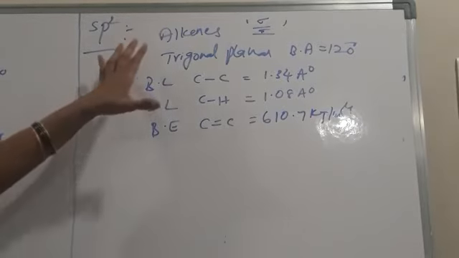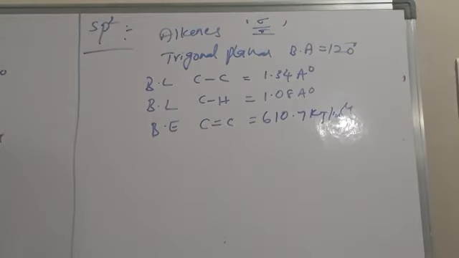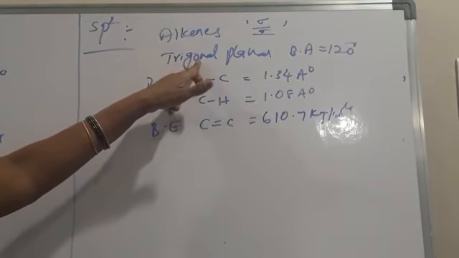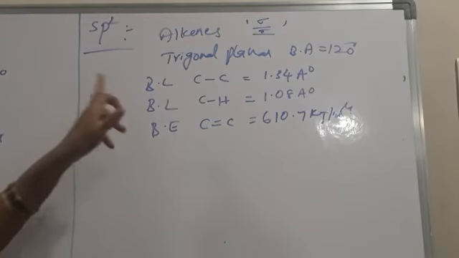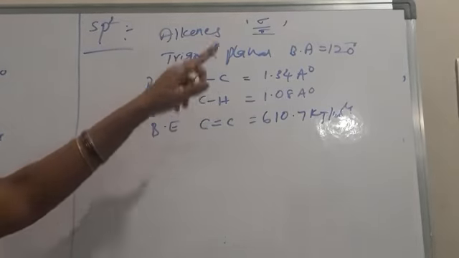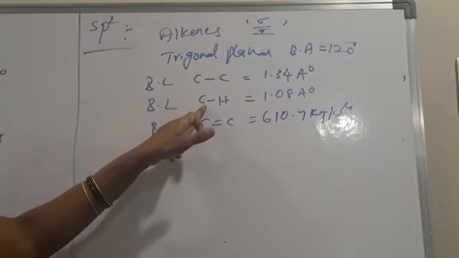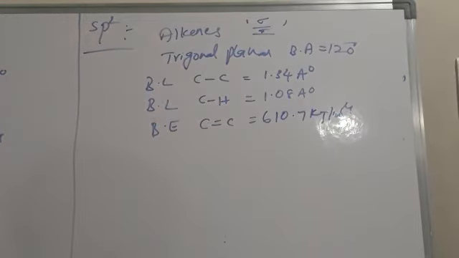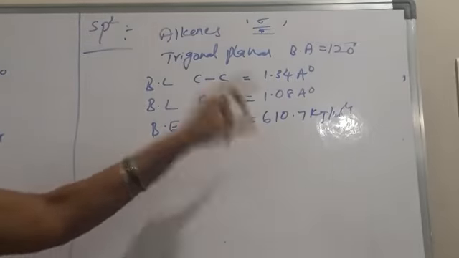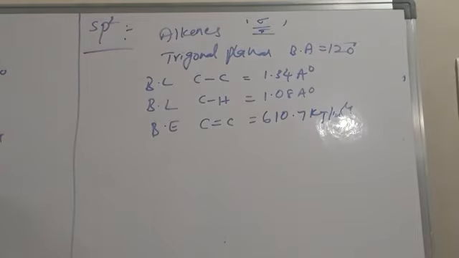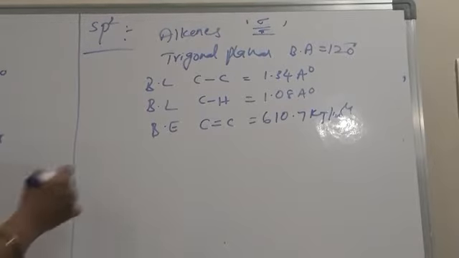So alkenes show sp2 hybridization, and the shape is trigonal planar with a bond angle of 120 degrees. Carbon-carbon bond length is 1.34 angstrom units, carbon-hydrogen 1.08 angstrom units. Carbon-carbon double bond energy is 610.7 kilojoules per mole. Next, sp hybridization.